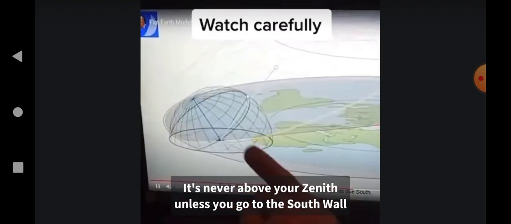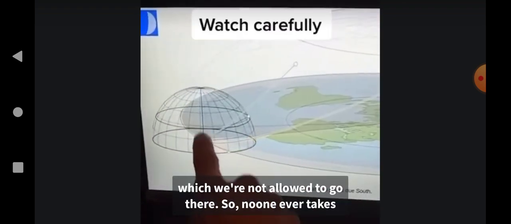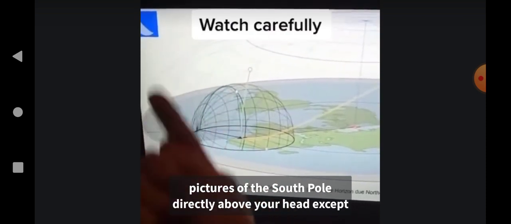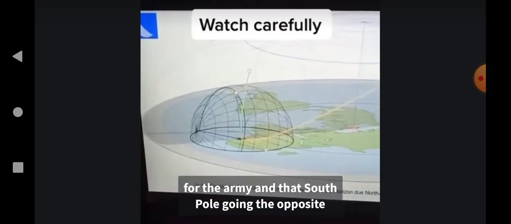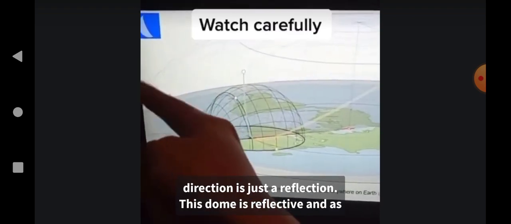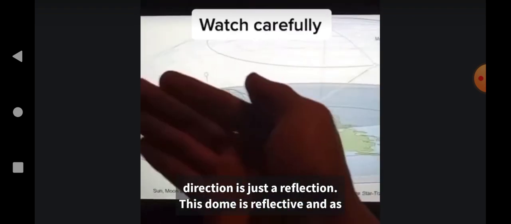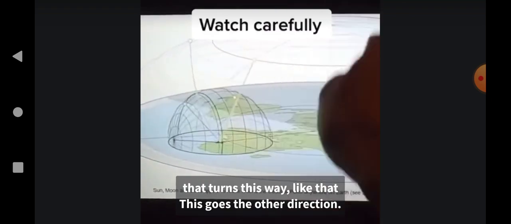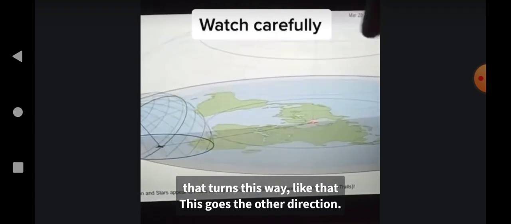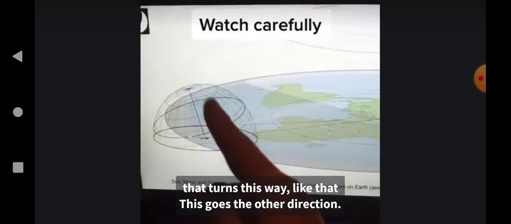It's never above your zenith unless you go to the South Wall, which we're not allowed to go there. So no one ever takes pictures of the South Pole directly above your head except for the Army. And that South Pole going the opposite direction is just a reflection. This dome is reflective, and as that turns this way, like that, this goes the other direction.